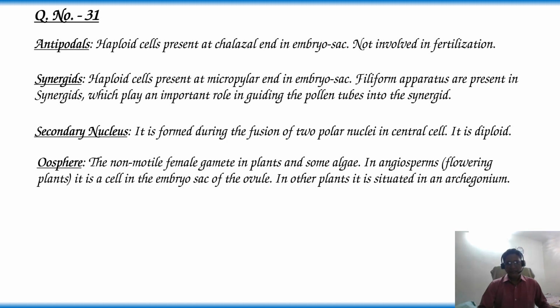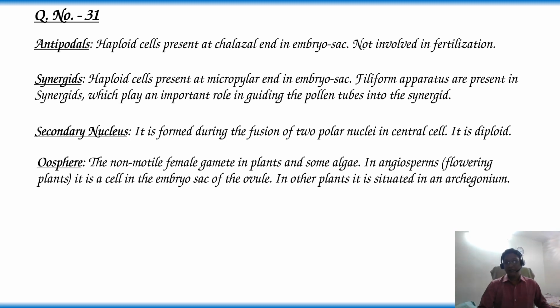Now, antipodals are haploid cells. Synergids are haploid cells. Oosphere is also haploid. So, the male gamete is also haploid. When the haploid oosphere is fused with a male gamete, it produces a diploid zygote. But in this question, endosperm is formed. Endosperm is triploid, 3n condition.